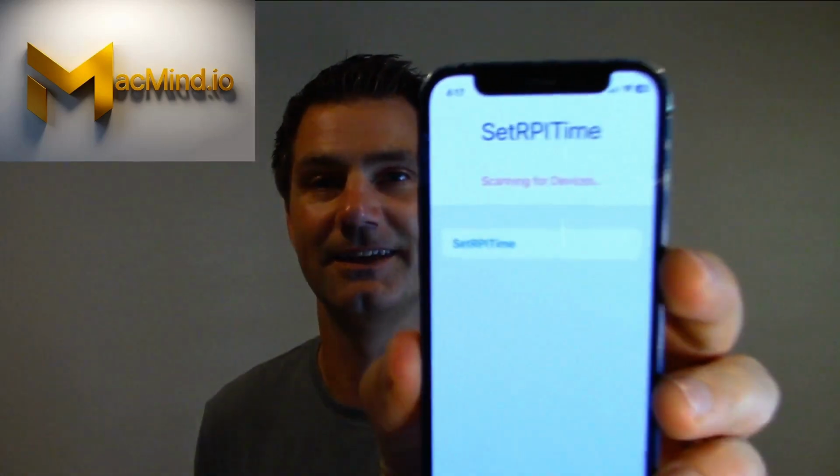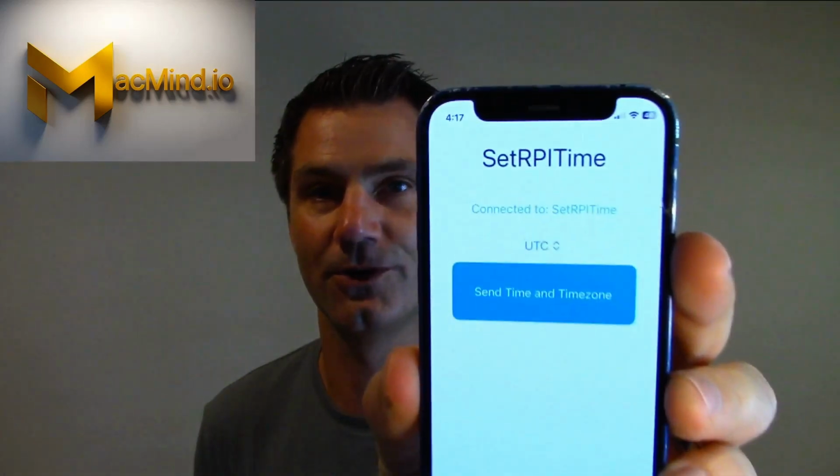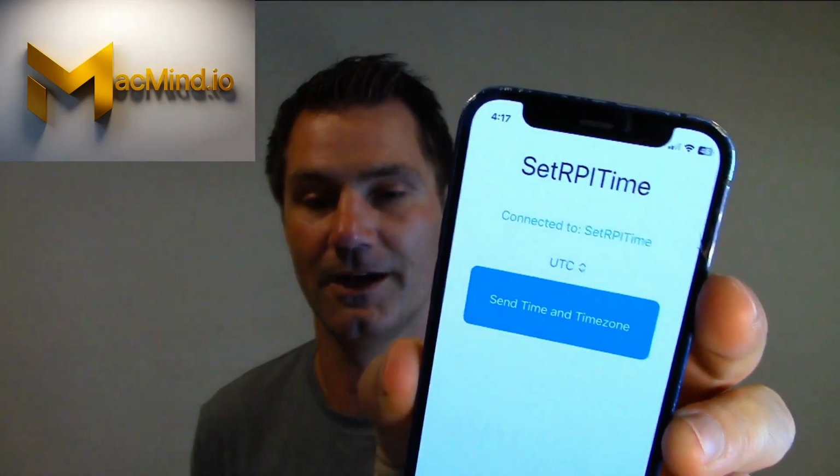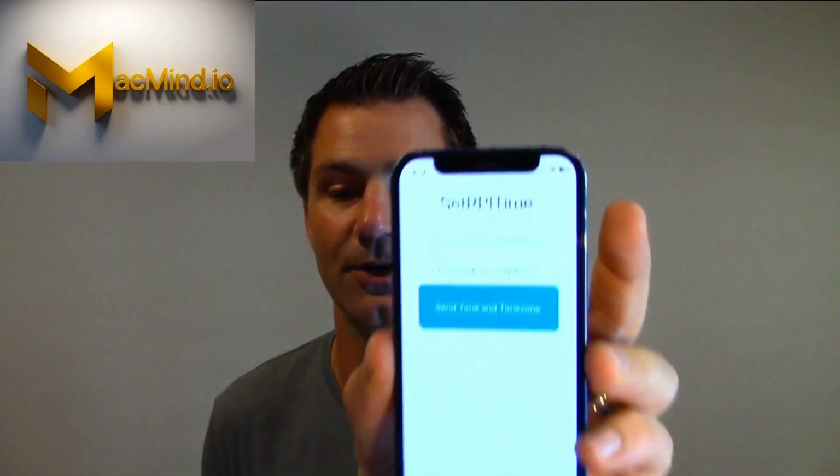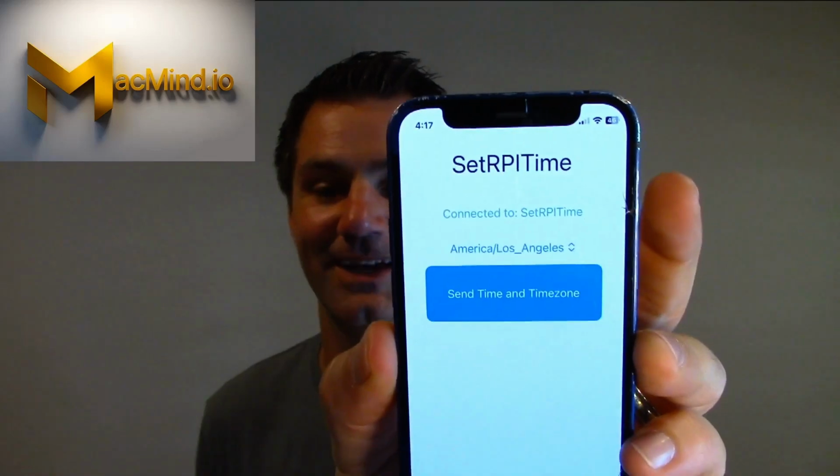Now it's scanning for devices. Okay, great. It did discover my device. Okay, cool. I'm going to say I want to connect to this device by clicking here, and now I'm going to get this interface. So this is what we were showing in Xcode that we built. Hopefully you can all see that. Okay, cool. So let's go ahead and set the time now, and we're going to set the time and the time zone to America, Los Angeles. That's my time zone here in Orange County. And let's go ahead and set that time.